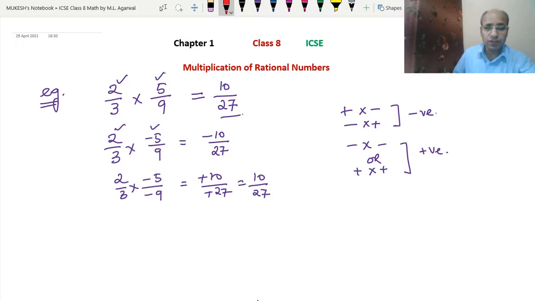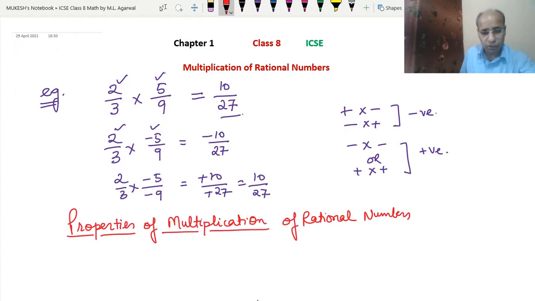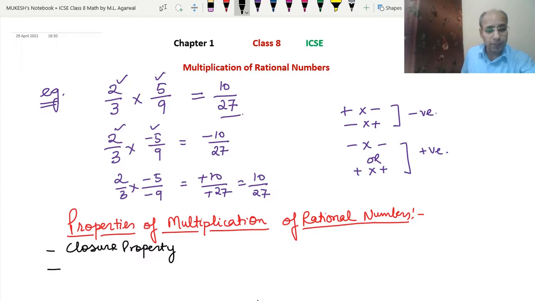Now we will learn about the different properties of the multiplication of rational numbers. Okay. So the properties of multiplication of rational numbers, that we will learn in this part. We have already learned in addition and subtraction about different properties. Like in addition, we learned about the closure property. So the same closure property is here also. Okay. Clear? Now, then we learned about the commutative property. The same property we will learn here also.